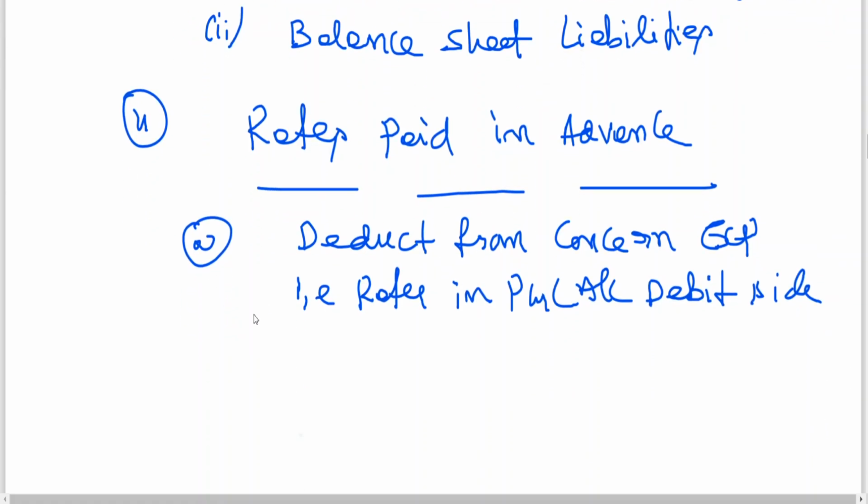Paid in advance is nothing but an asset. Prepaid expenses is an asset. Balance sheet, asset side.